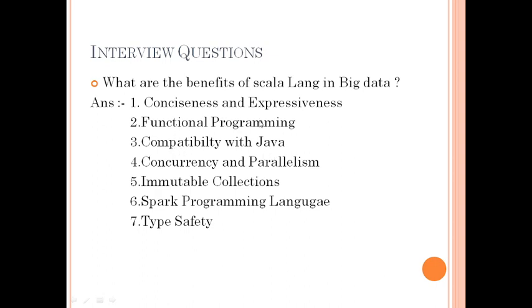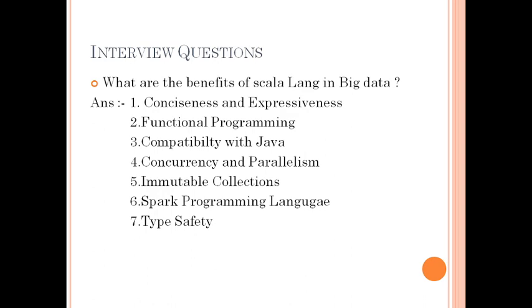The second one is functional programming. Scala works on functions, okay. It is a purely functional oriented language, so that's the main benefit that we can get from Scala. Next is compatibility with Java.